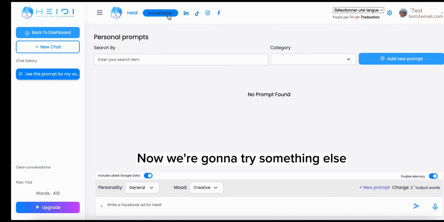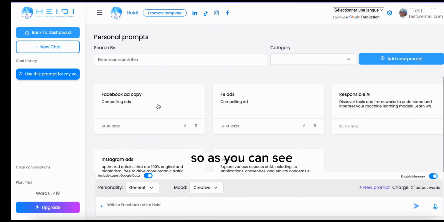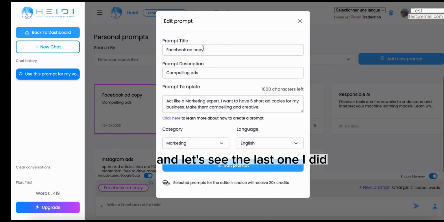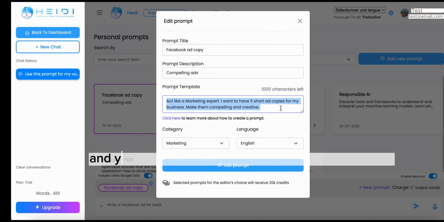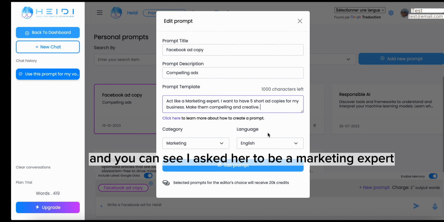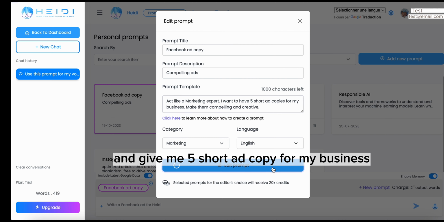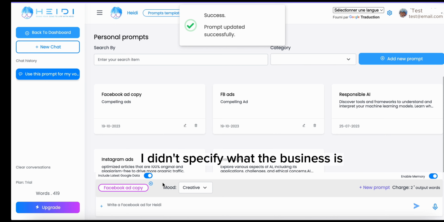Now we're going to try something else, the prompts. So as you can see, I clicked on the prompts, and let's see the last one I did. You can create one yourself. I did one for the ad copies, and you can see I asked her to be a marketing expert and give me 5 short ad copy for my business. I didn't specify what the business is.